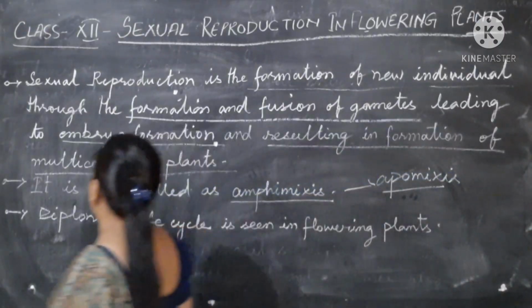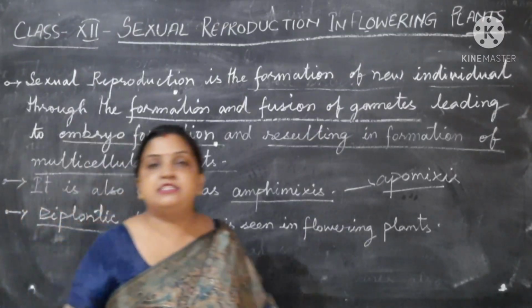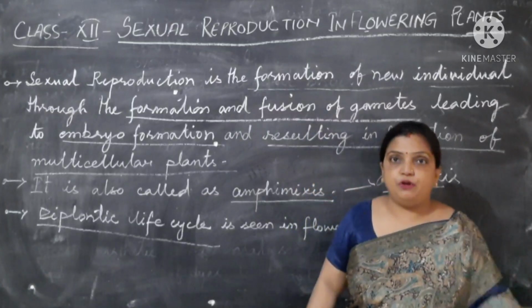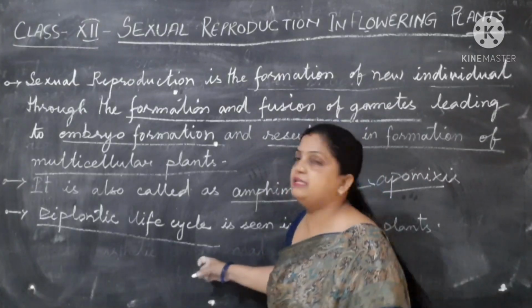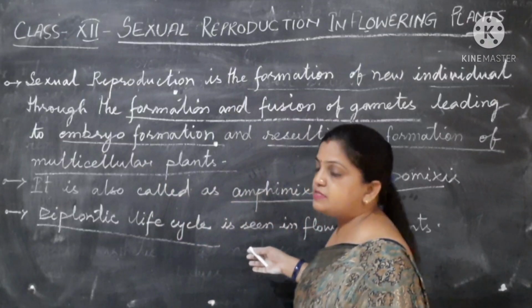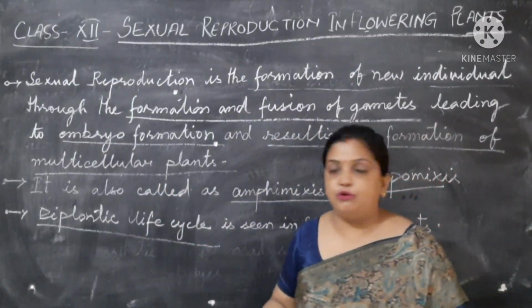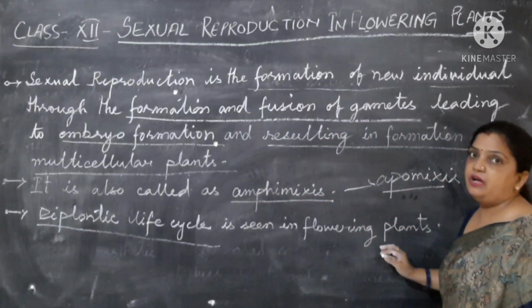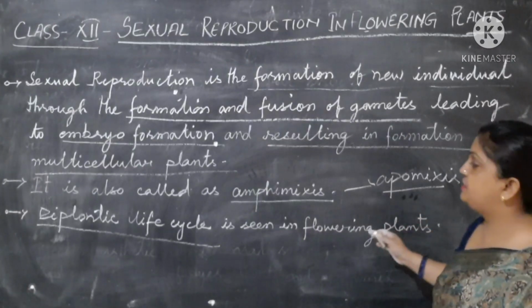Now what do you mean by diplontic life cycle? Just recall your class 11th chapter, biological classification and all. There you have studied about haplontic life cycle, diplontic life cycle, haplodiplontic life cycle. What do you mean by this diplontic life cycle? Diplontic life cycle means the plant organisms are diploid in structure. Diploid means a diploid zygote will be formed. So the diplontic life cycle can be seen in the case of flowering plants. So this was all about sexual reproduction in the flowering plants.